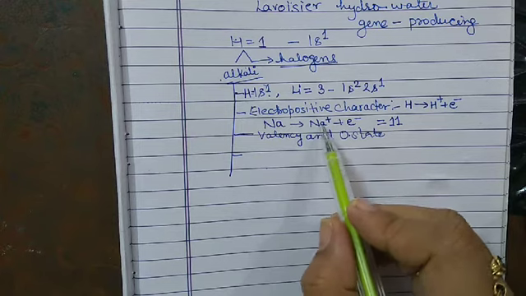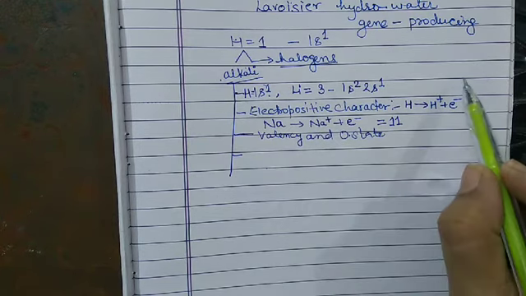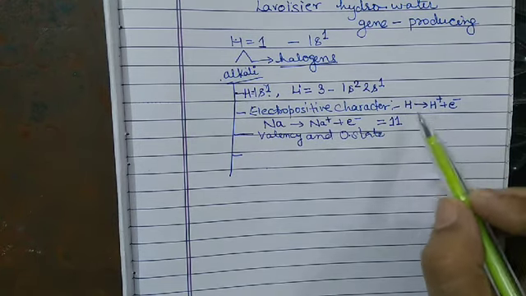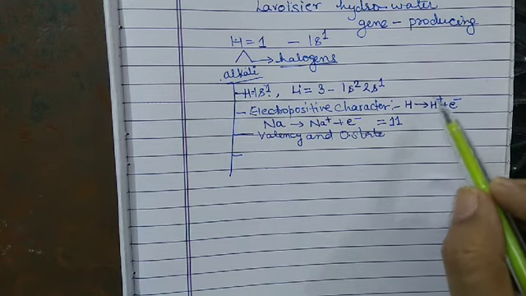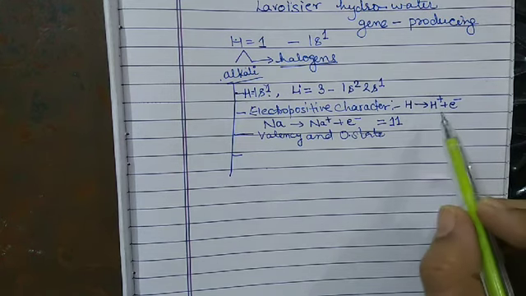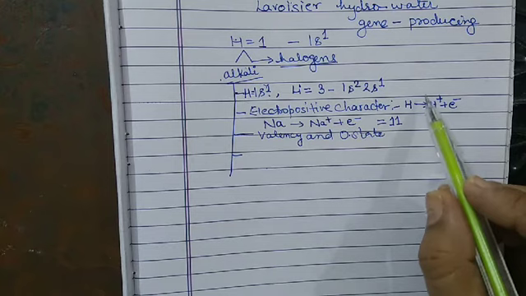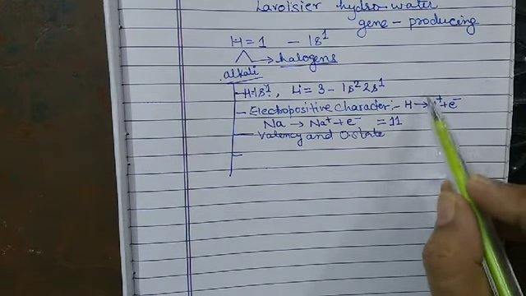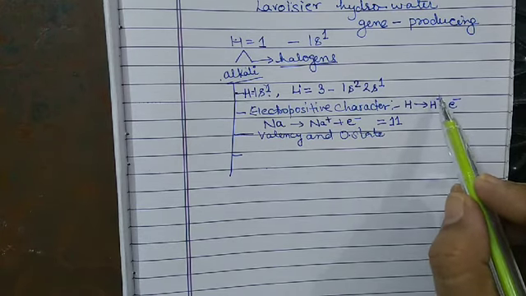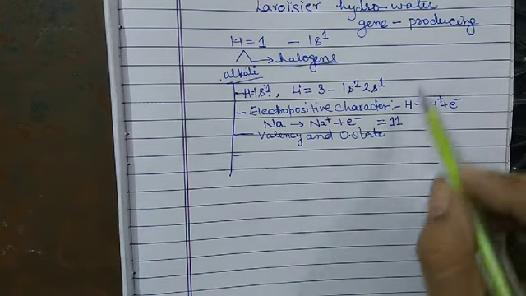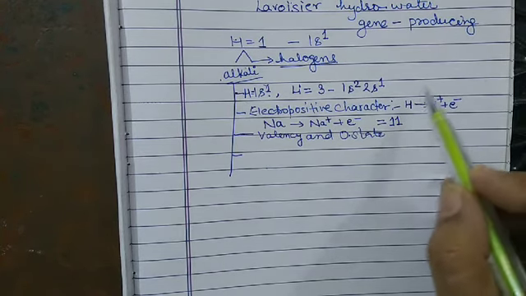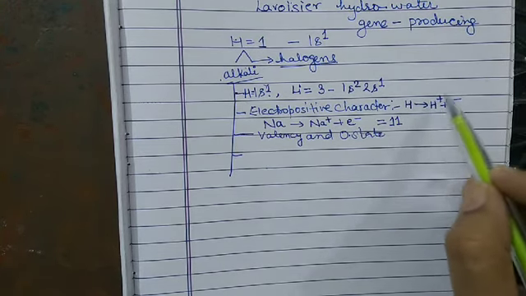Like alkali metal, it shows the oxidation state of +1. Same as that, the hydrogen shows the oxidation state of +1 in its compounds. Why does it show the +1 oxidation state? Because it has 1 electron in its outermost orbit, and it loses this electron. It releases its electron and it possesses the positive charge.